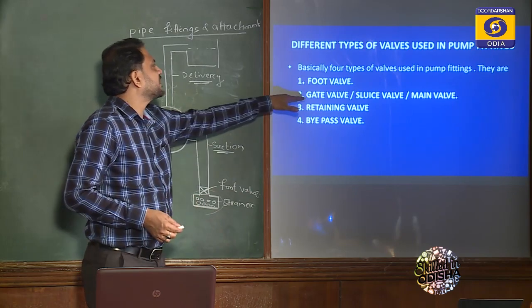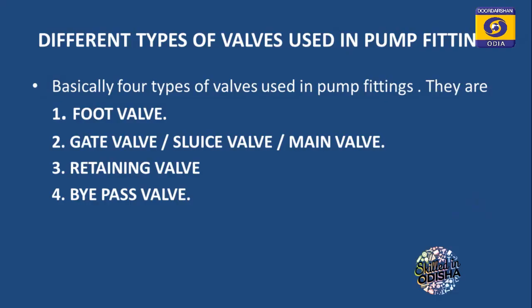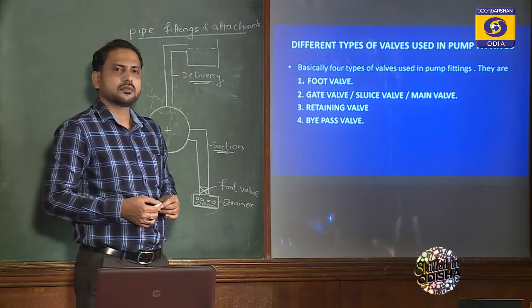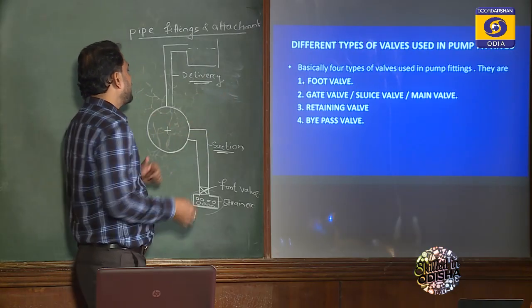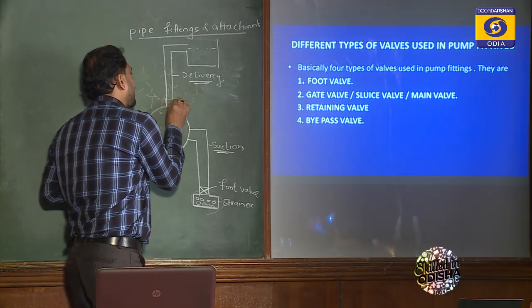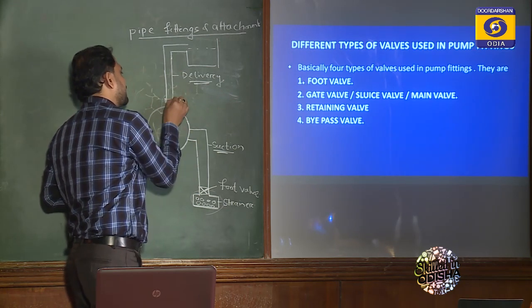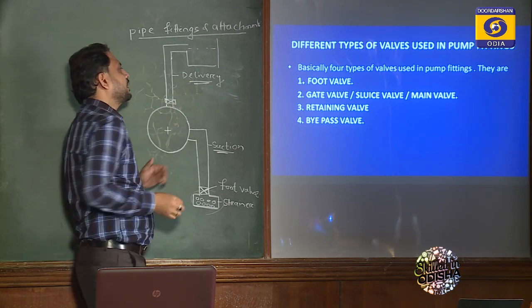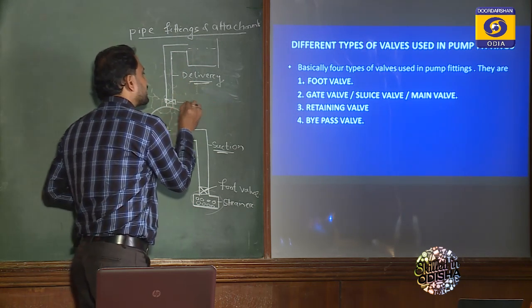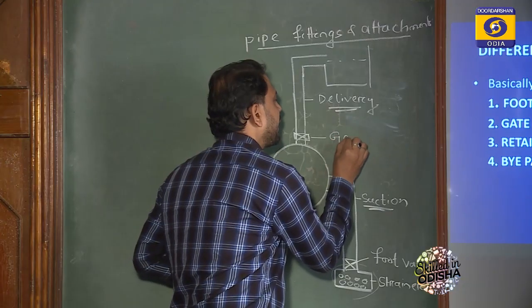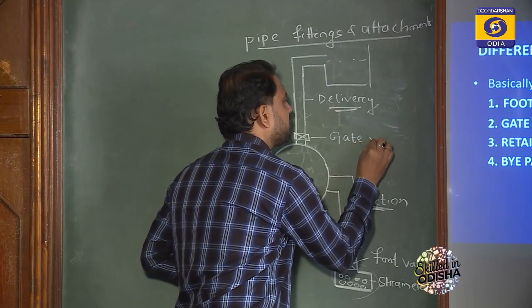Next valve is your gate valve, Swiss valve or main valve. Its position is just above the pump on the delivery side, at the bottom of the delivery pipe range. That means the place of the gate valve or Swiss valve is here. It is called the gate valve.